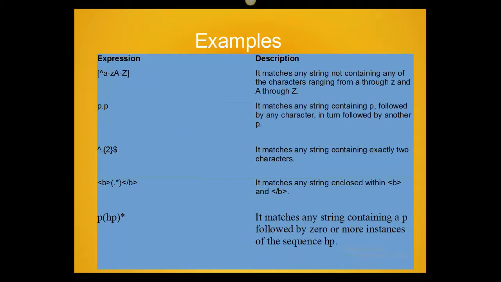Have a look. These are examples. Within a bracket, start with a caret sign, a to z small and A to Z capital letter. It matches any string not containing any of the characters ranging from small a through z and capital A through Z. Within a bracket, the caret symbol has a different meaning. It has a negative meaning. Not a to z and capital A to capital Z. It negates the other characters.